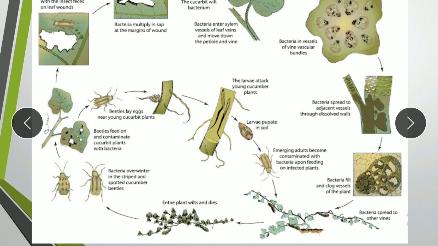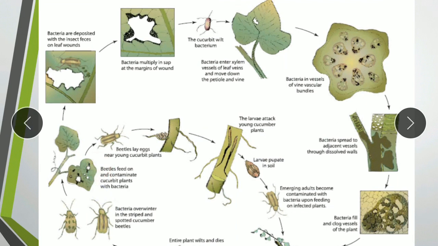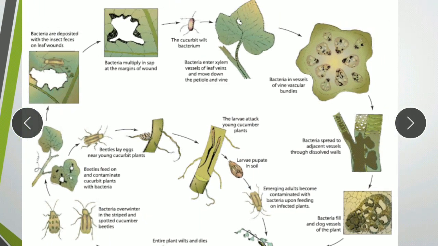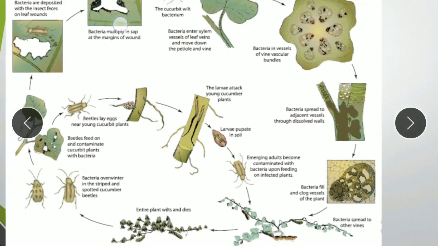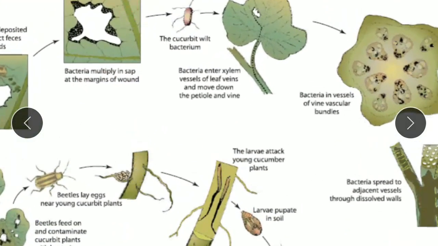And as the beetles feed on a new plant, these bacteria are transferred to that new plant. When the beetles are feeding on any new plant, their mouth parts transfer these bacteria onto it. These bacteria will now multiply. They will be deposited with the insect feces on the leaf wounds, and the bacteria multiply in the sap at the margins of the wound. So you can see over here, the bacteria multiply at the margins of the wound.